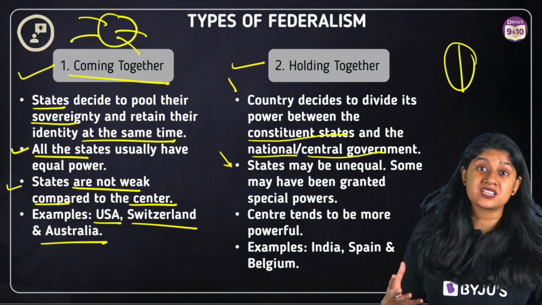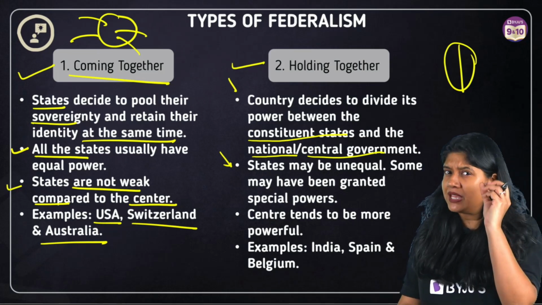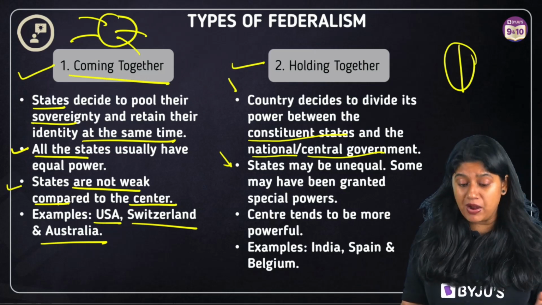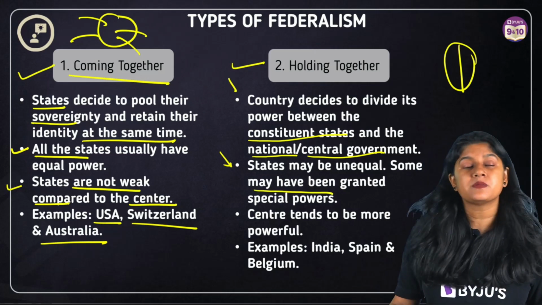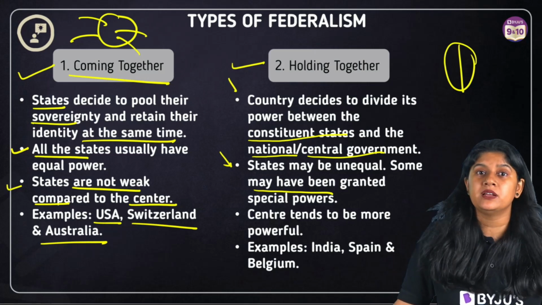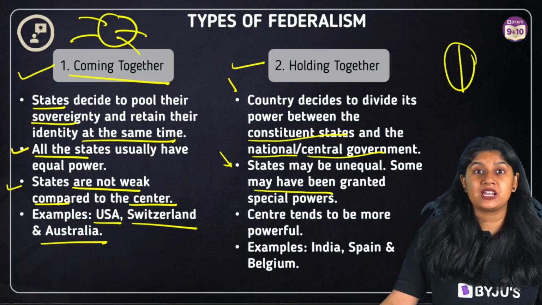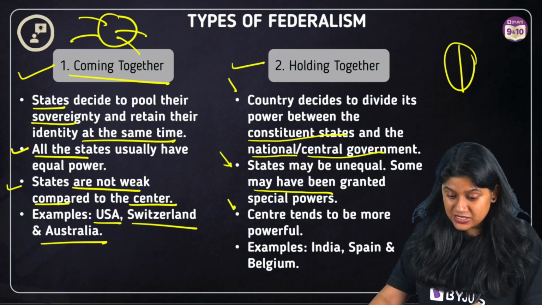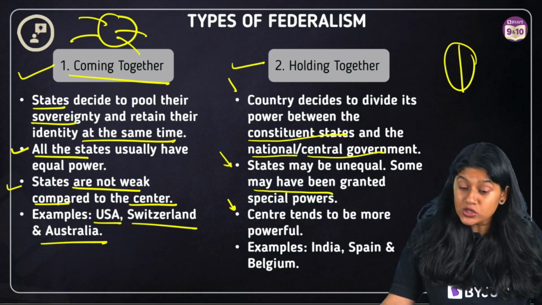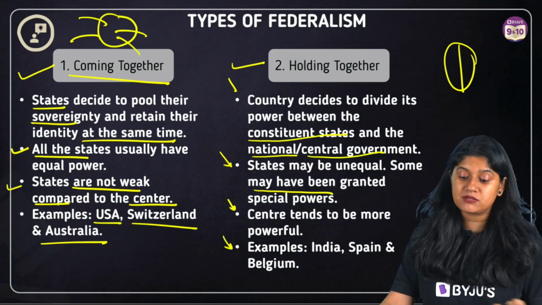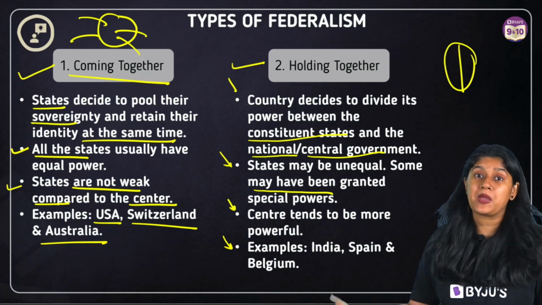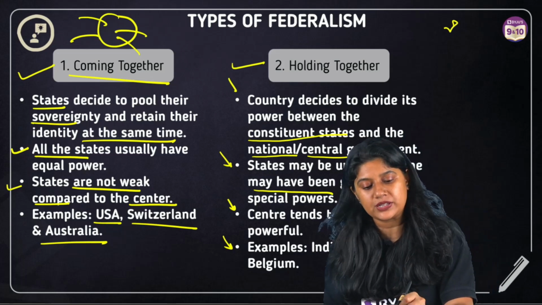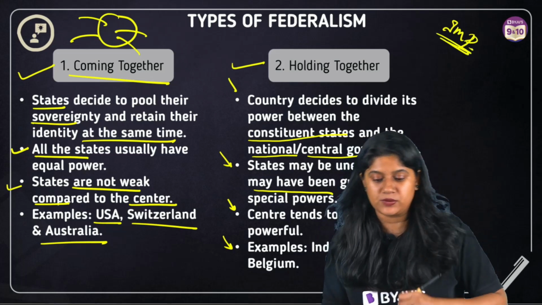Not all the states will have equal power. There could be some unequal states also with a lesser amount of power, right? They may be granted some special power just in case they don't have very strong powers. But they will definitely have some special powers that can actually help them in their development. The center tends to be more powerful in the case of holding together. And the examples we have are our country India, Spain and Belgium. This is very, very important, everyone. Take a screenshot of it, and this is essential for your examination.